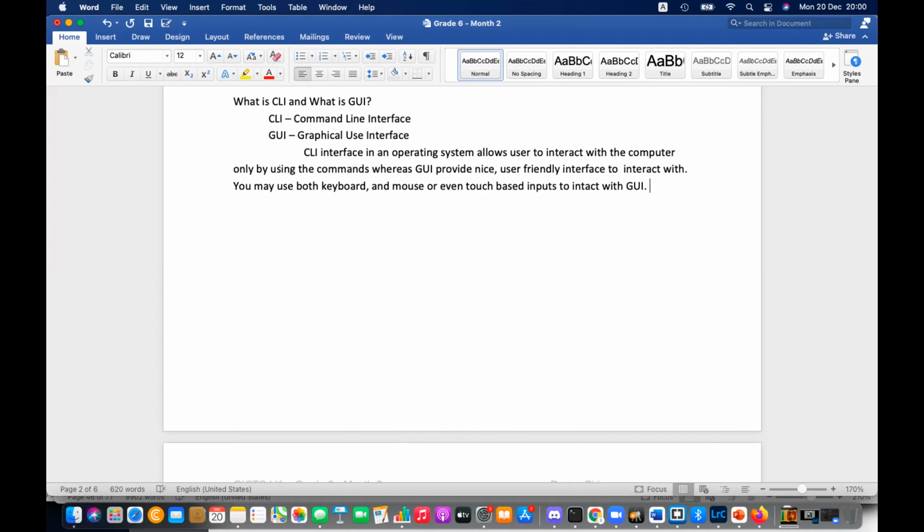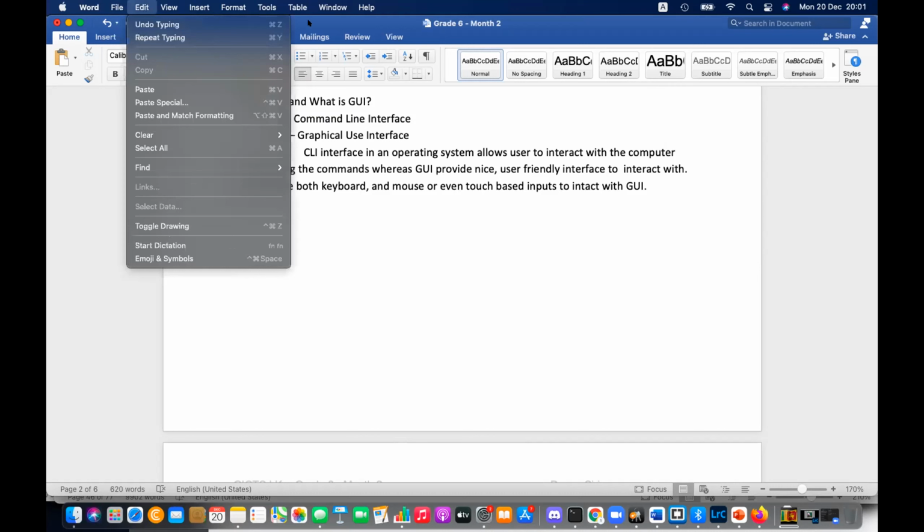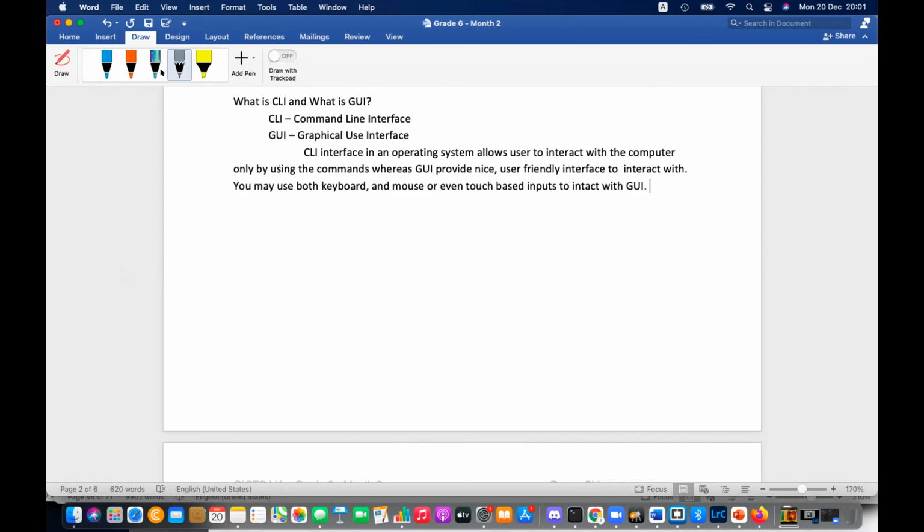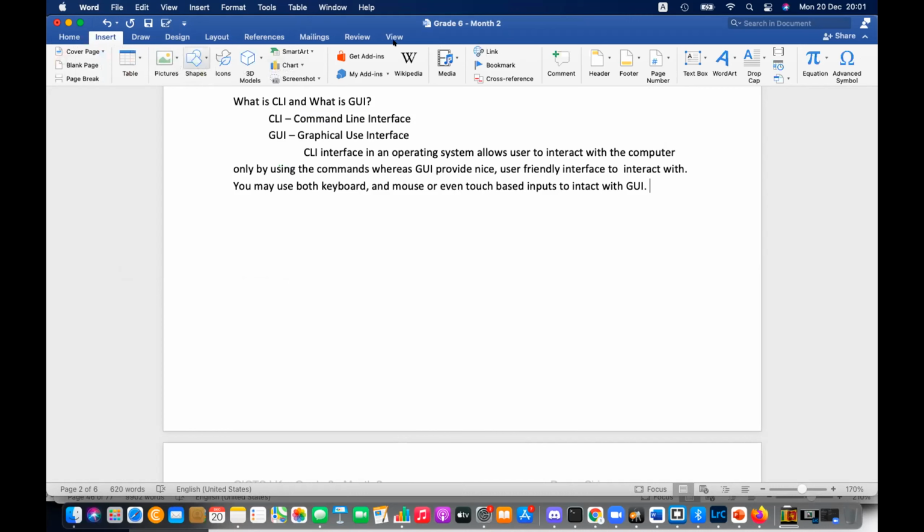Actually, without practical demonstration, you won't understand this perfectly. It is about two kinds of interfaces. Currently we are using GUI. You can see the windows, graphics. You can right click, select menu items, use commands. There are icons, drawing tools, bold, italic, underline.